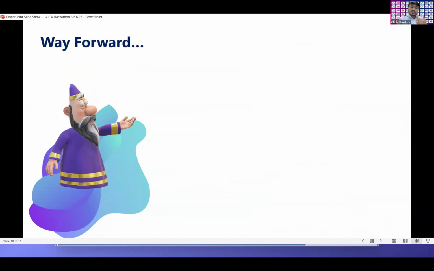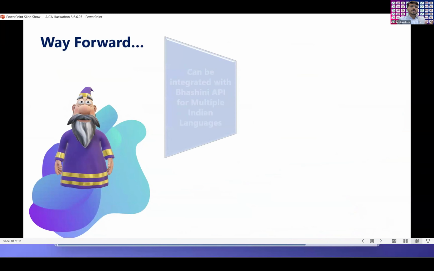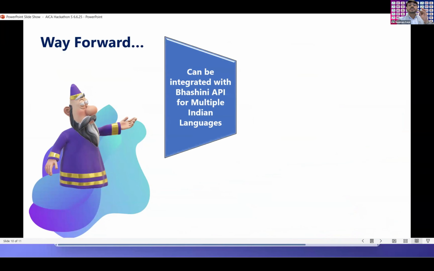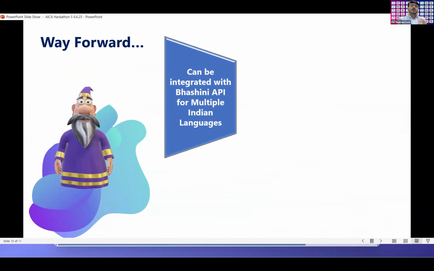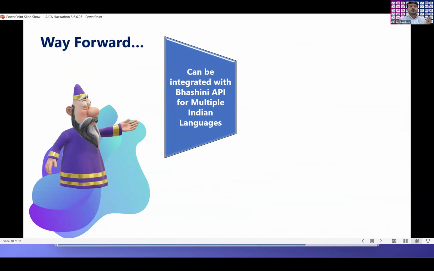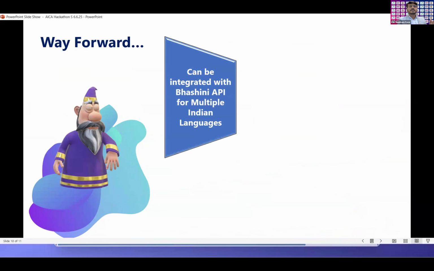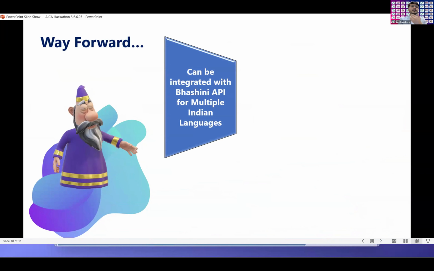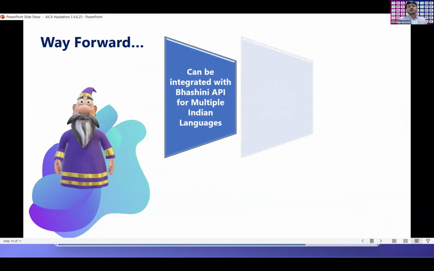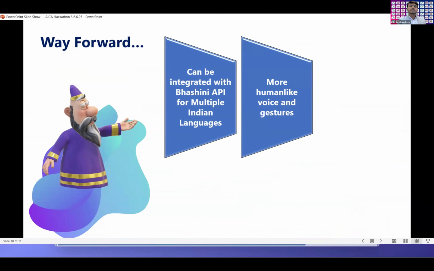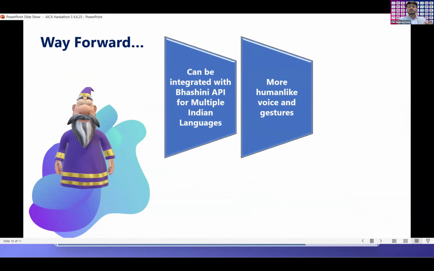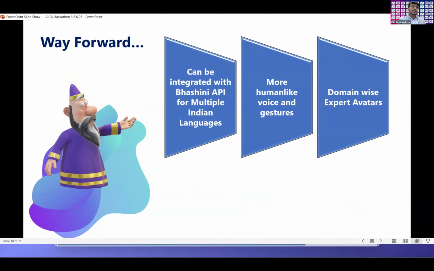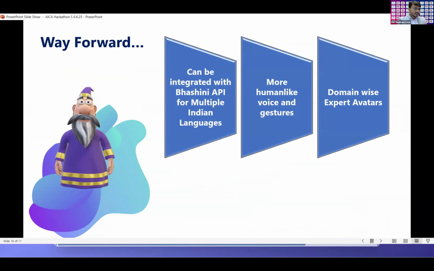So, the way forward: we can also integrate with the Bhashini API, which is our own Indian in-house model, which can support multiple Indian languages, be it Tamil, Telugu, Kannada, or any North Indian, South Indian, Central Indian, or Bhojpuri language. We can make it more human-like, having voice and gesture. Also, we can create domain-wise expert avatars as well.